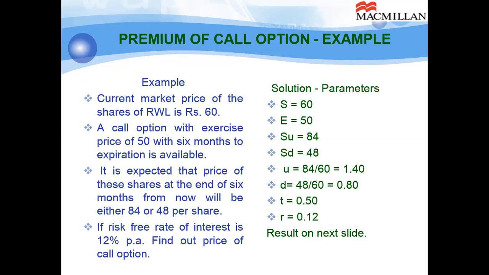Current market price of a share is rupees 60. The call option with exercise price of 50 with 6 months to expiration is available. It is expected that the price of these shares at the end of 6 months from now will be either 84 or 48 per share. If the risk-free rate of interest is 12% per annum, find out the premium of the call option. Now you can see for solving this particular one, we go for the parameters S 60, E 50, SU 84, SD 48, U 84 upon 60, that is 1.4. That means SU is likely to be 1.4 times of the S.